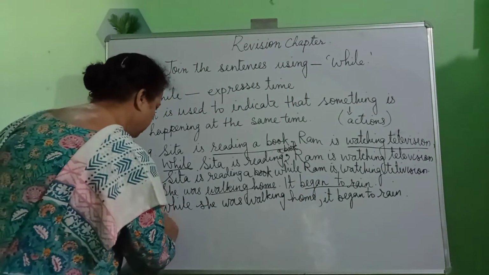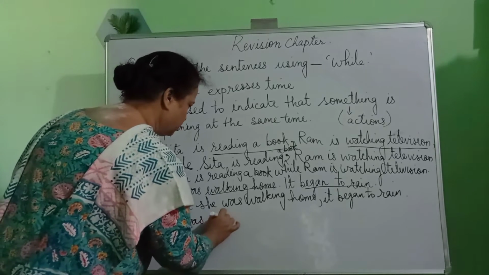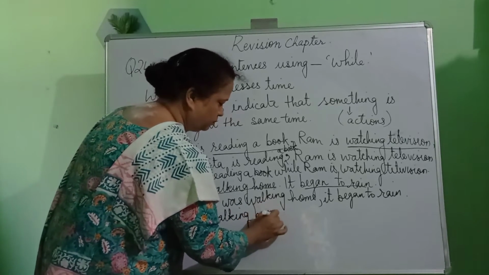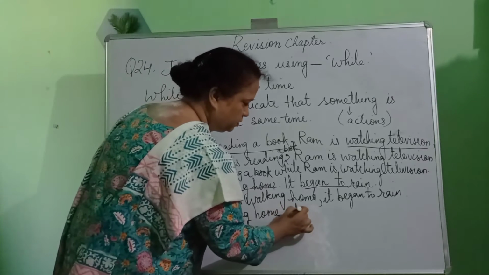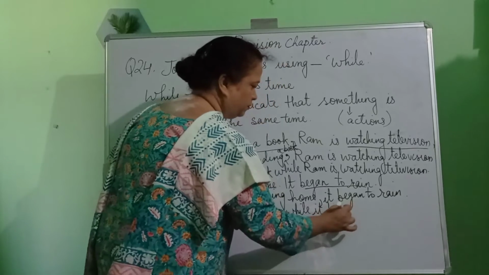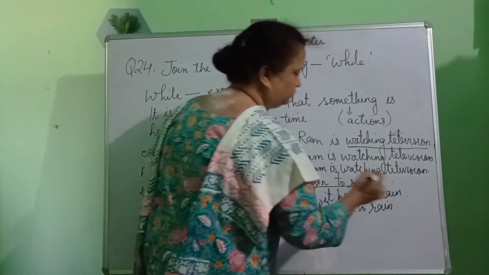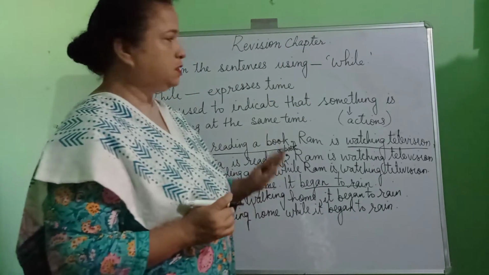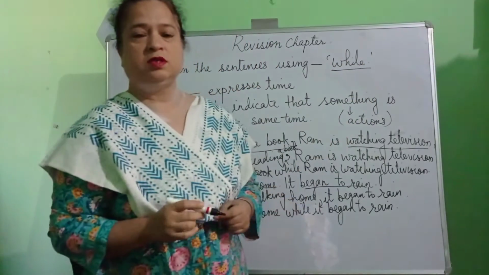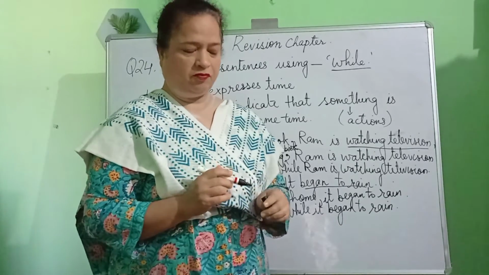And the second way, write the first sentence as it is. She was walking home. Instead of full stop, we will write the joining word while, it began to rain. So children, since you have learned how to join sentences using while, I will now teach you how to join sentences using the word after and before.